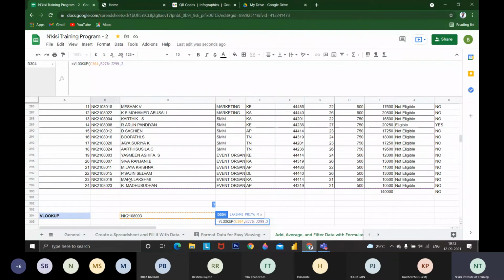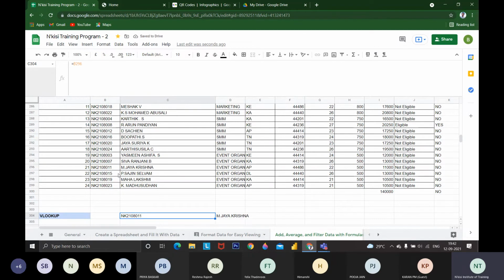VLOOKUP: the searching value, then the range, then the number of the column containing my required results. Then if you want the exact match, put 0. If I want an approximate match, you can put 1. Like if I'm putting this, this is the name I'm getting. If I'm putting any other ID, it gives 22 Muhammad Sabi. Whatever number I'm giving, I'm just giving equal to, so as not to waste time.